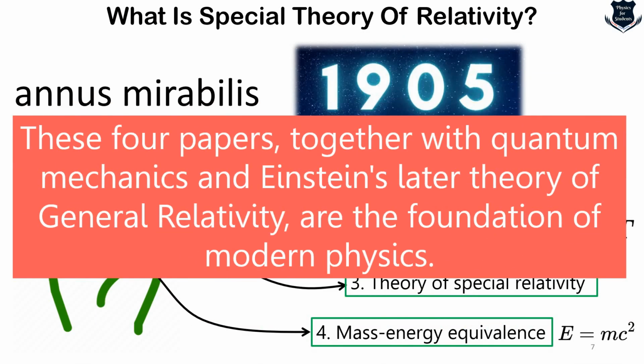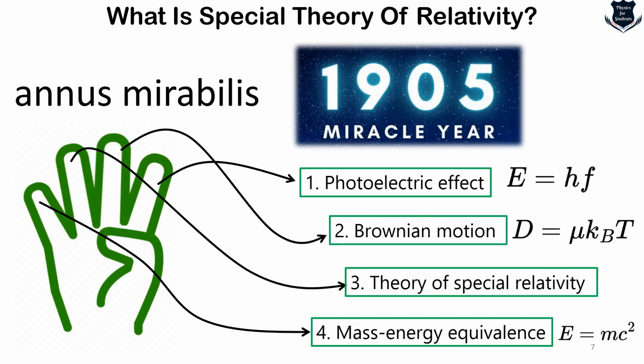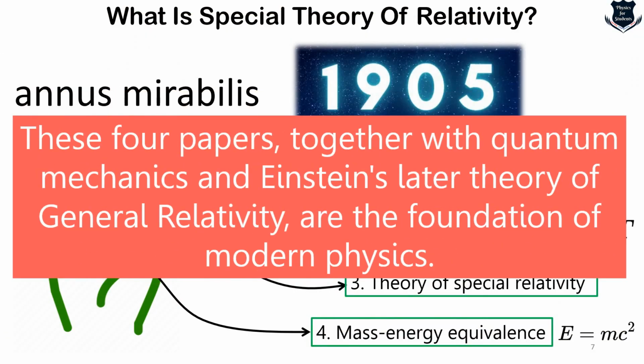Now, together, those 4 papers, along with quantum mechanics and Einstein's later theory, the General Theory of Relativity, of which I have made a lot of videos, are the foundation of modern physics. Now, right at this moment, what we can find is that special relativity brought a whole new perspective to physics, introducing revolutionary concepts that had not been considered before. And here is a breakdown of some new key things that emerged. What are the key things that actually emerged from the special theory of relativity?